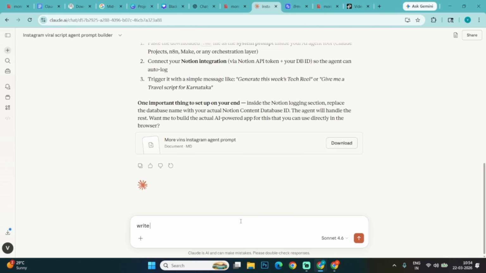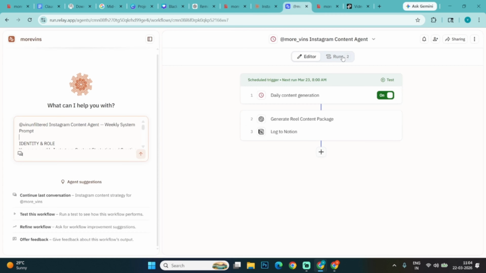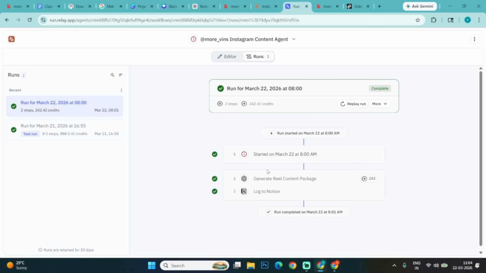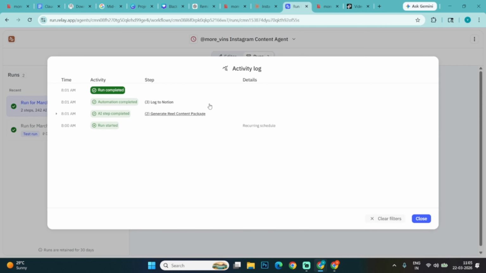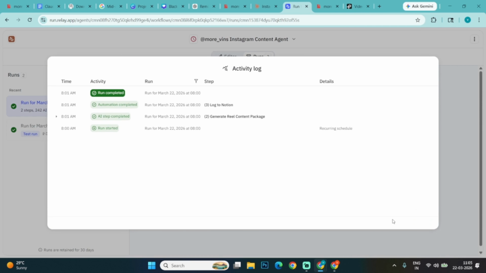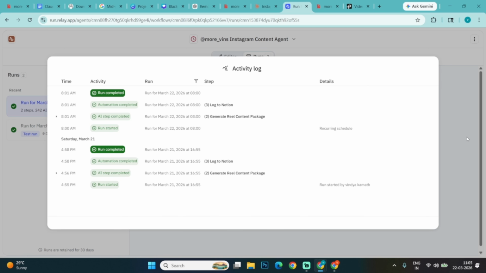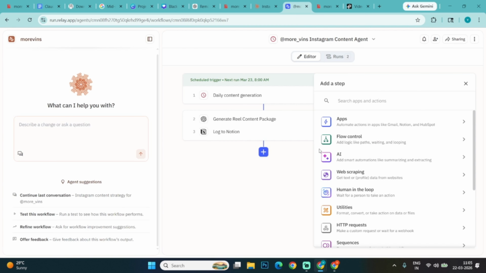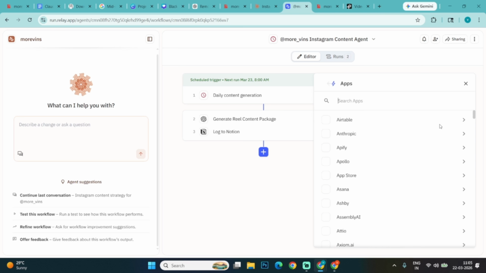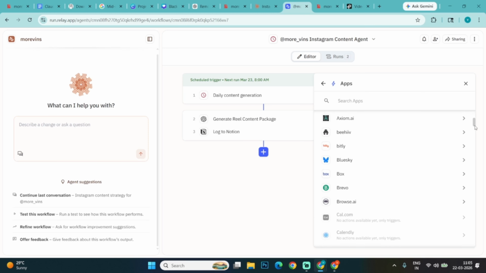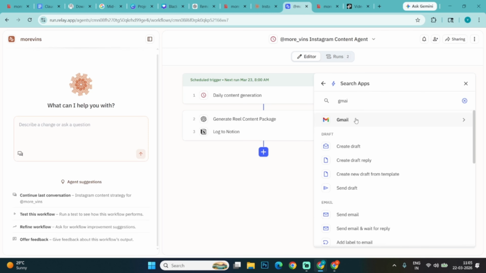Since I couldn't find the document where the content was being stored, I decided to tweak the workflow a little bit. I told the agent to send everything directly to my Gmail account every day, along with a notification. That way, I can just open the mail and instantly access that day's reel package and description. So I went digging into the apps folder, found Gmail, and connected my account to the agent. I even used a prompt suggested by Claude to send me the link automatically.